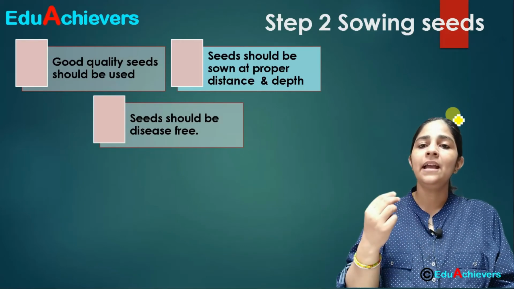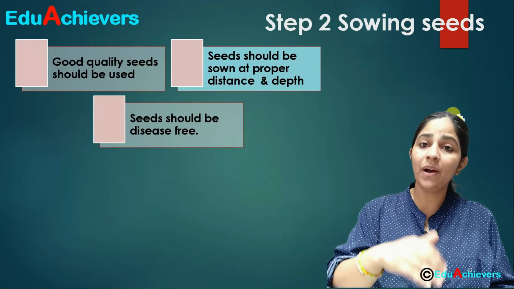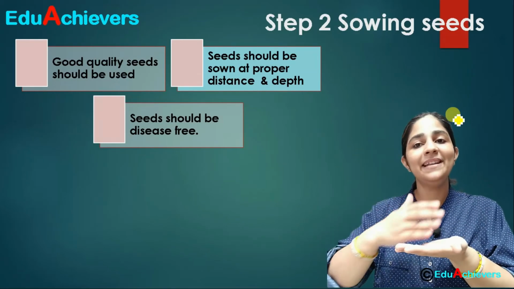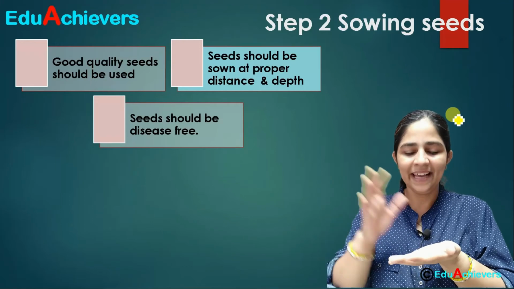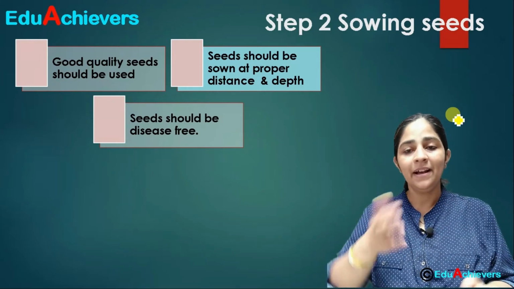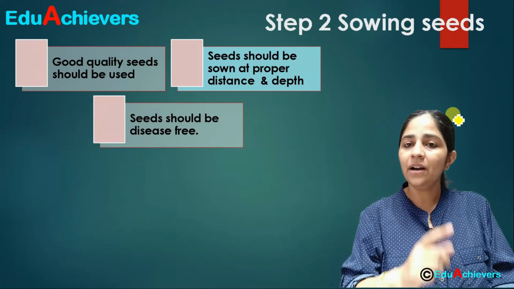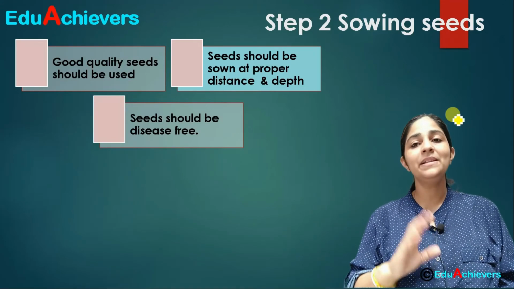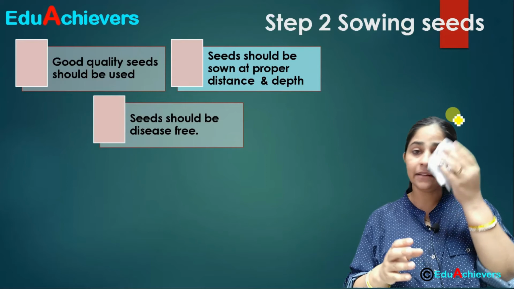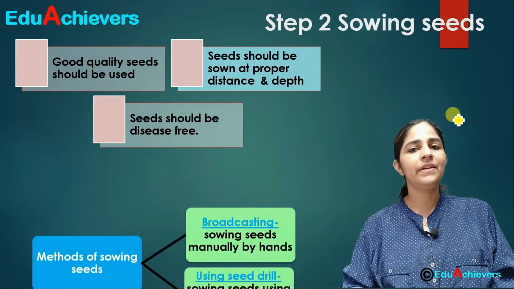Fine. And secondly, it has to be sown at a proper depth. It should not be put too deep into the soil, or it should not remain on the top of the soil. If it remains on top of the soil, the birds will eat the seeds away, correct? And if it is too deep in the soil, then the plant will not be able to come up crossing so many layers of soil. So those are the points we have to take care of. And the third point is that the seed should be disease free. That means there should be no insects or any fungal growth on the seeds. Fine. So this is a very important point.